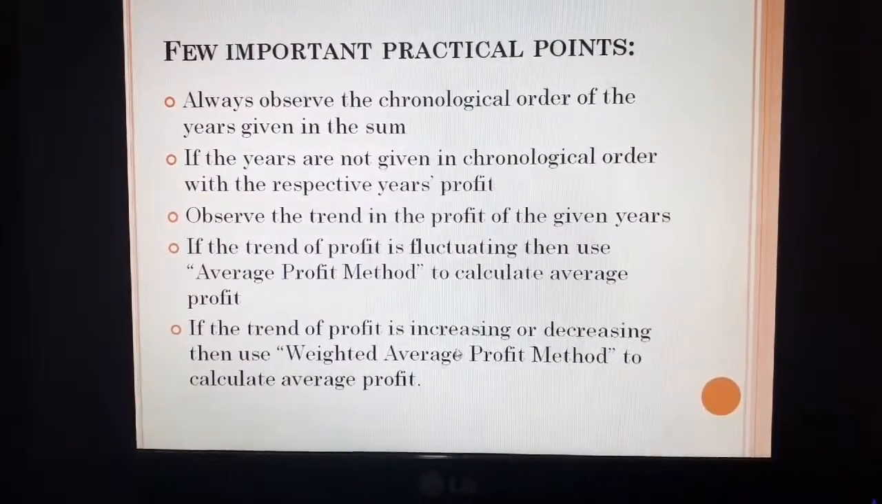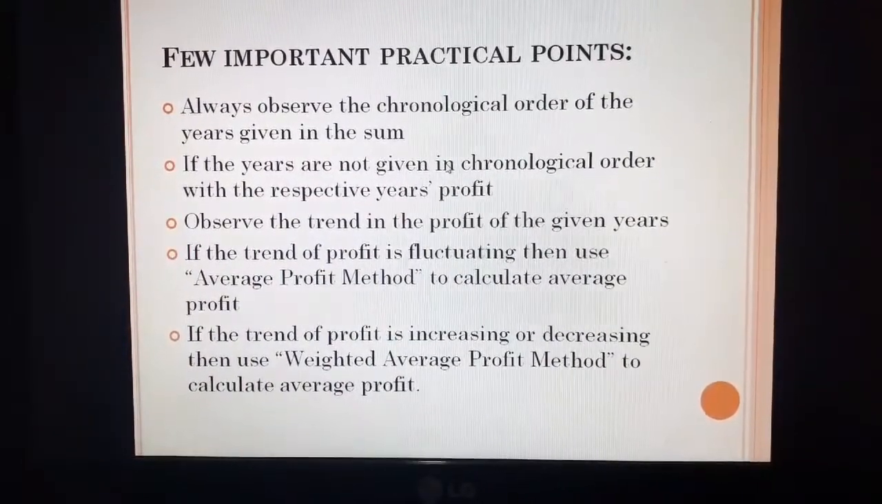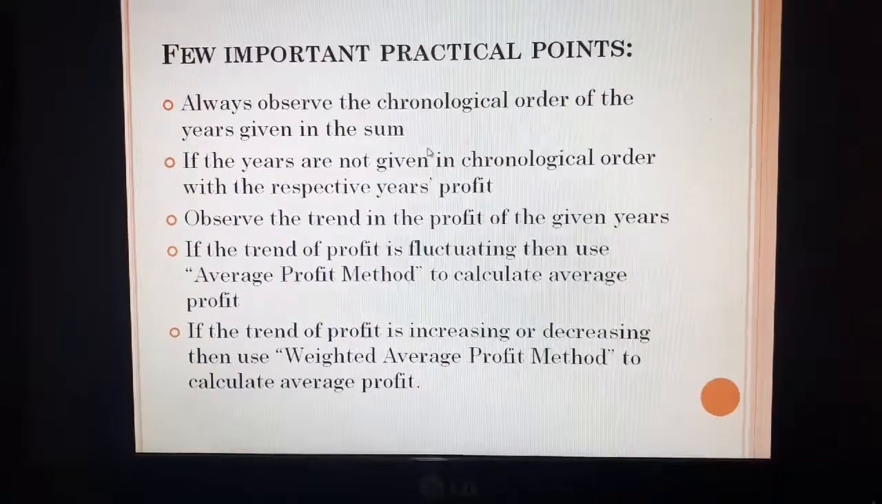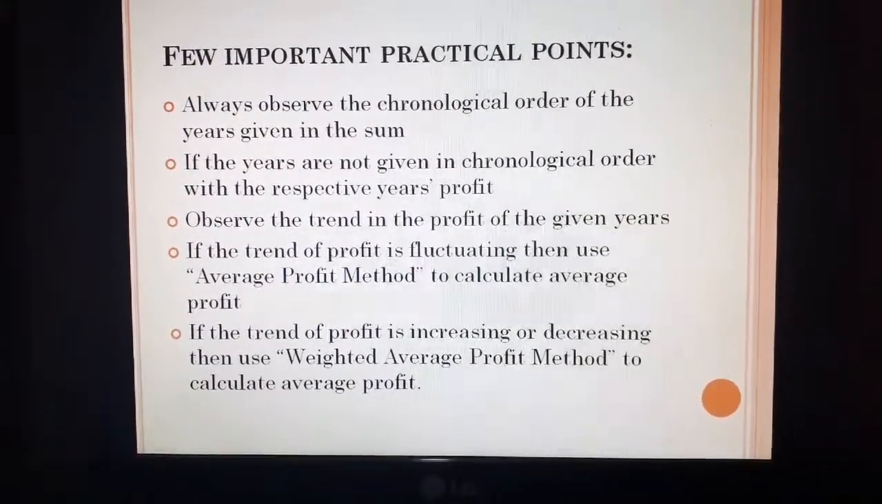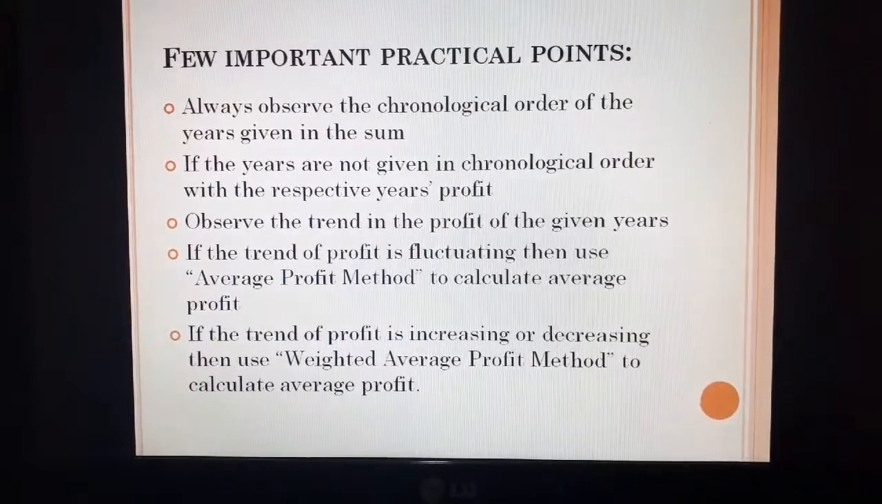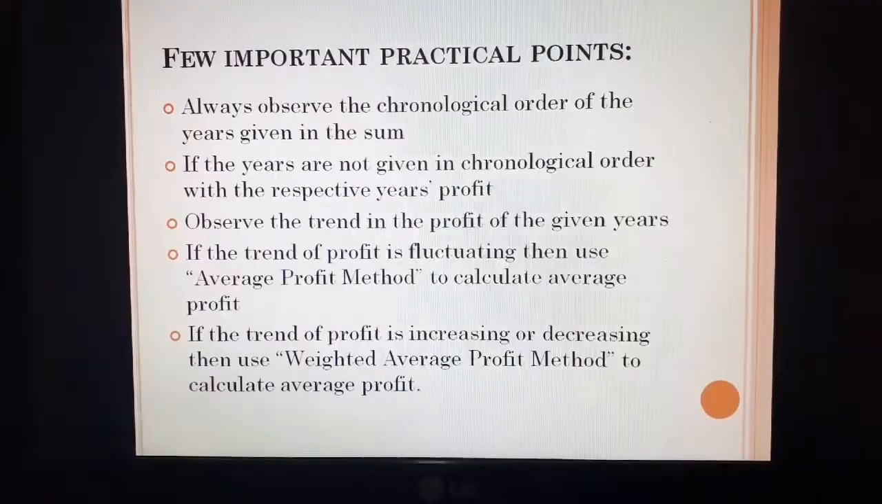So students, we are done with all the methods for the calculation of goodwill. Now we have to move on to the practice of the sums. Go with the exercise and go with the worksheets and get the expertise over the sums with conceptual clarity.